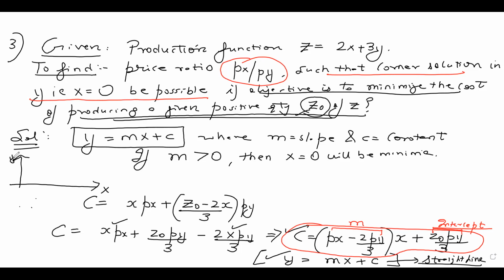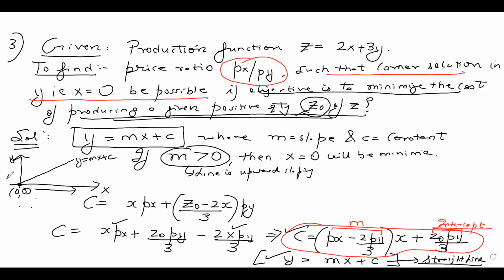What does it mean that the line is upward sloping? This is x, this is y. This is my line y equal to mx plus c. If I say that the slope is positive, it means the line is upward sloping. And if the line is upward sloping, the minima is going to happen at 0, 0. Because as you keep increasing the values of x, the values of y are also going to increase.